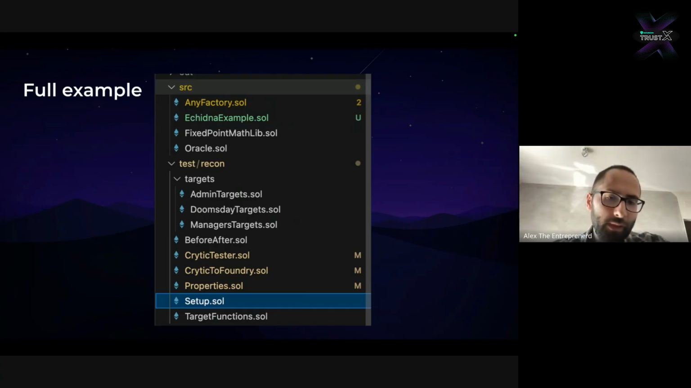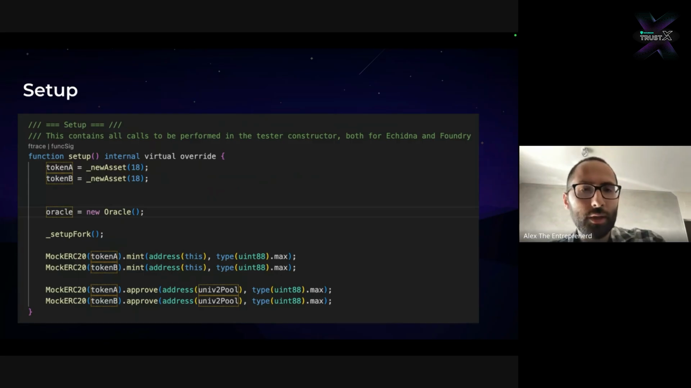But fundamentally, we have a setup file for the deployment. We have a target function file, which I'm going to show later, to move the state, to tell Echidna what to do in order to try new things. And then we're going to have properties which are used to check for specific assertions. So the setup should look very familiar because it's literally the same as the one for Foundry. And because of our framework, both tools will basically run with the same deployment.